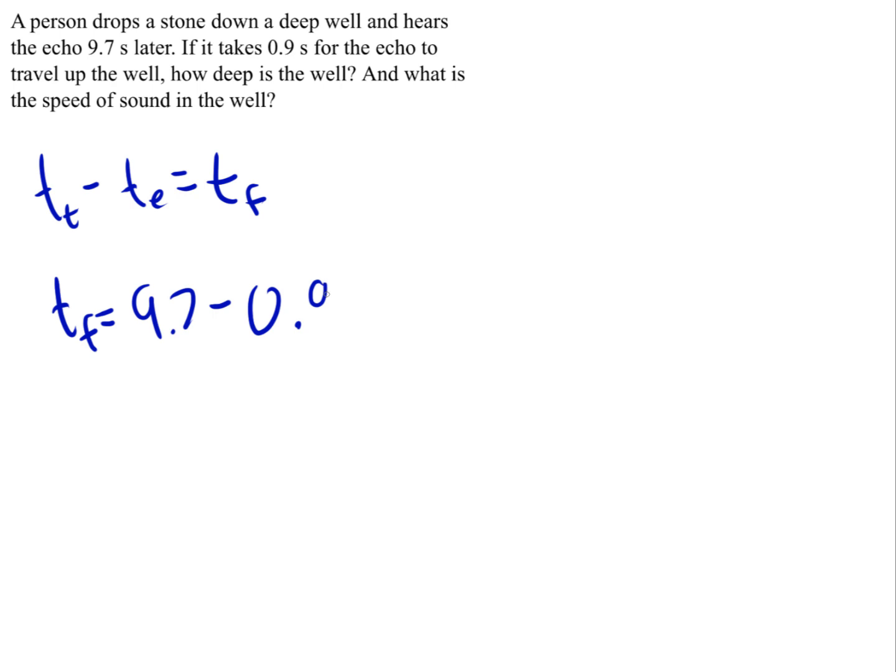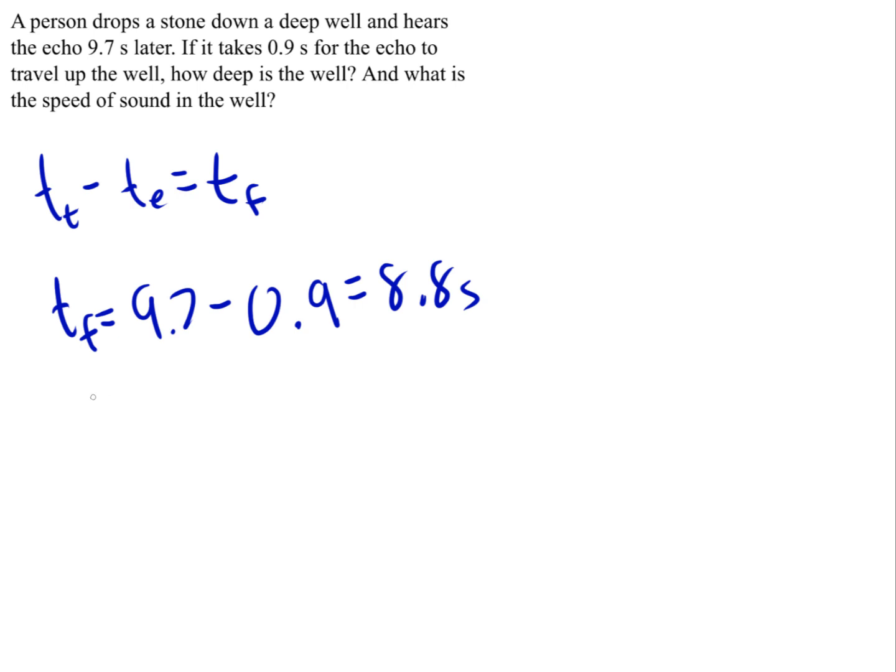So, we know that the total time minus the time for the echo to come back up is equal to the time of the fall, since the total time includes the echo, and the echo time is actually not part of the fall. So really we just need to plug our given values in. Total time of 9.7 seconds and the echo of 0.9 seconds, which gives you 8.8 seconds for the time of fall.